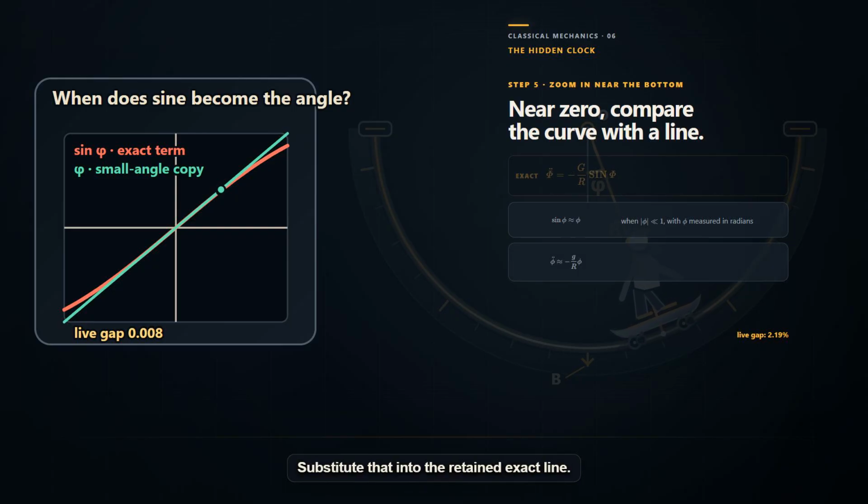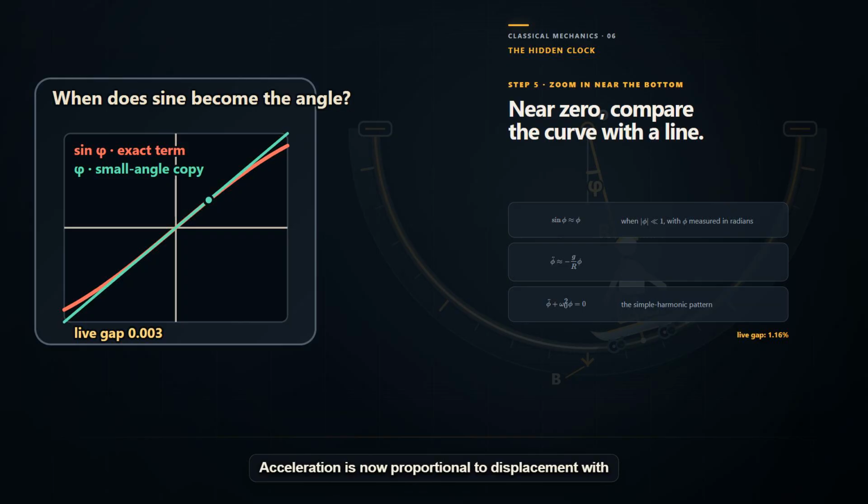Substitute that into the retained exact line. The small angle law becomes phi double dot approximately minus g over r times phi. Acceleration is now proportional to displacement with opposite sign. Move right, accelerate left; move left, accelerate right. This spring-like line is approximate. Larger angles obey the exact sine law, not this simple proportional rule.